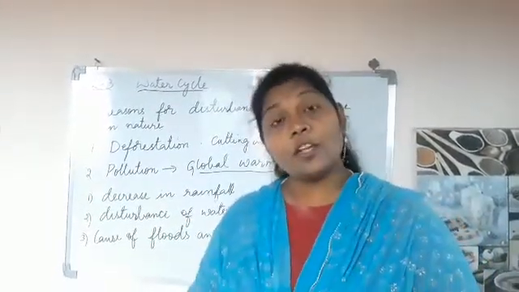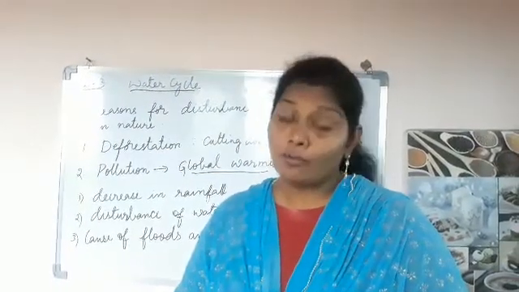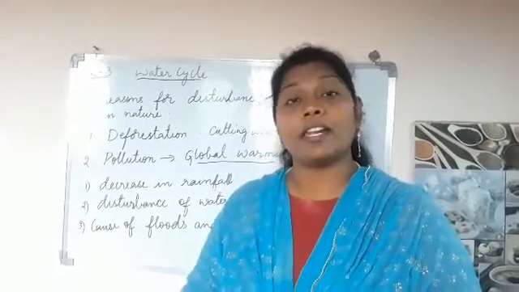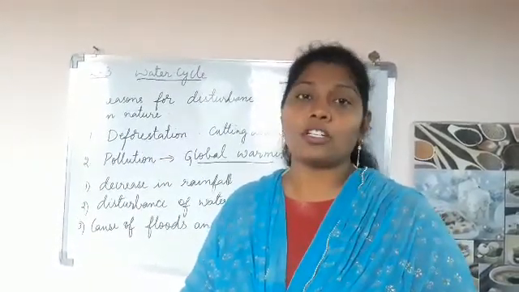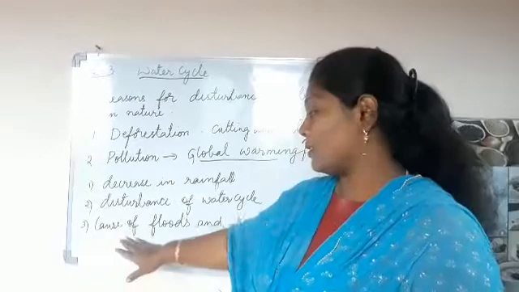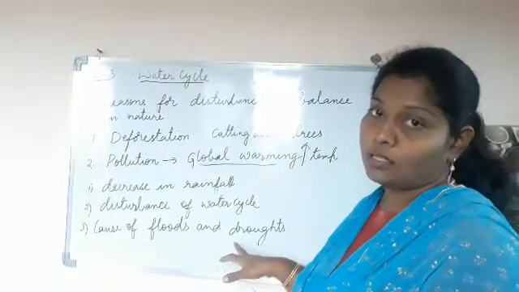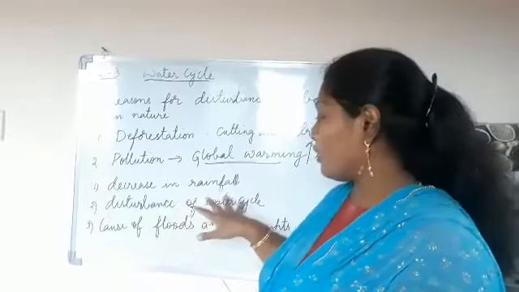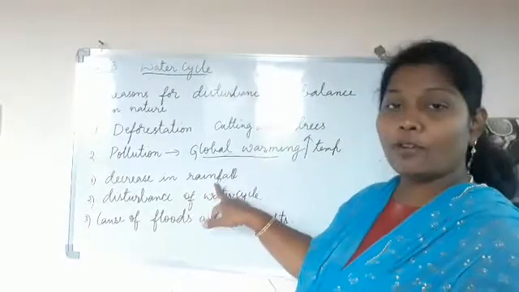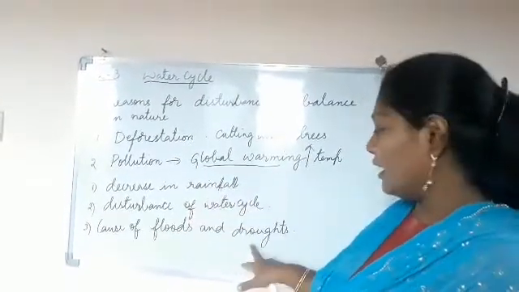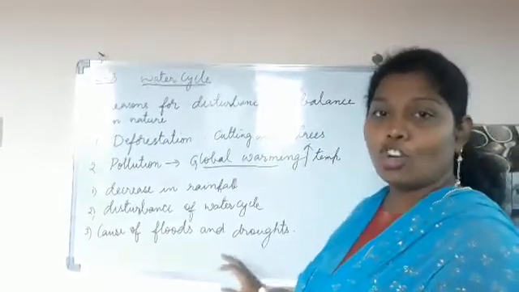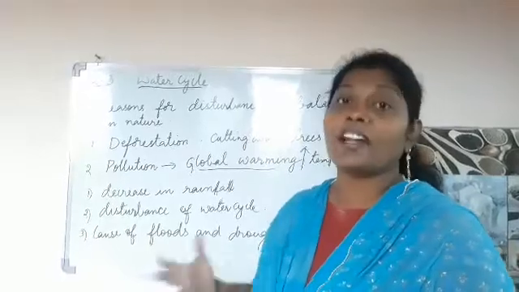Okay. In many metropolitan cities, the scarcity of water is more and more. It is increasing day by day. The people are suffering because of lack of drinking water. See children, not only the disturbance of water, it also causes floods and droughts. Either the disturbance of the water cycle leads to floods, or the scarcity of rainfall, the decreased rainfall, leads to drought. Do you know what these are? Floods and droughts.